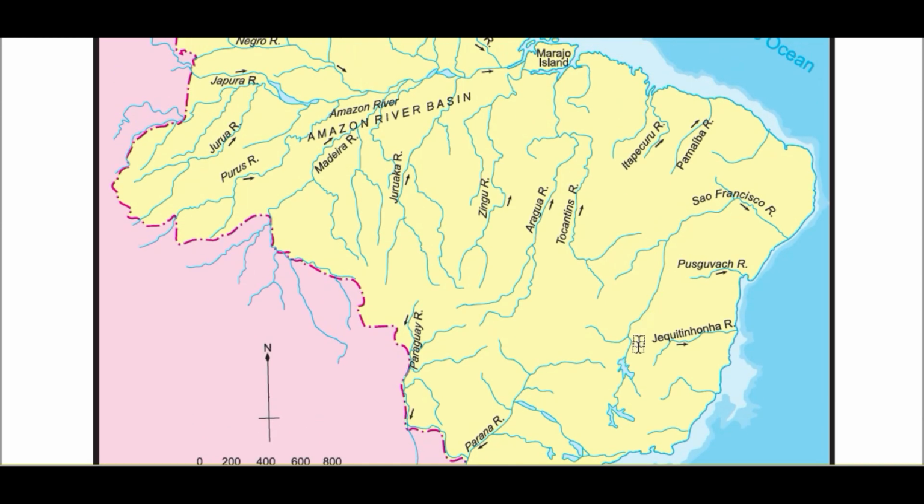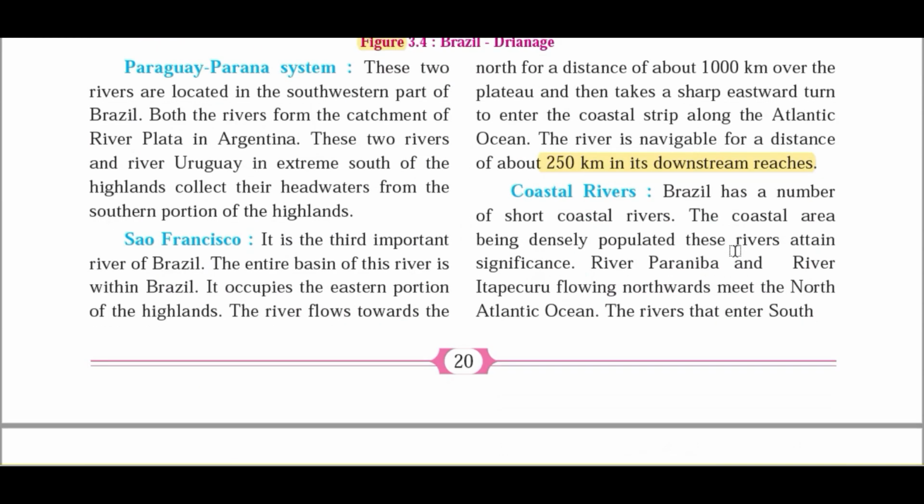So what do you mean by this? Here you can see this almost 1000 km stretch of river is present on the Brazilian highland, and after that it takes the sharp eastward turn and enters the coastal plain. Over here, as it is a plain area, you can navigate different ships, or a waterway can be developed. So this is a coastal area, and this river takes a sharp turn over here and drains into the South Atlantic Ocean. So remember this thing again.